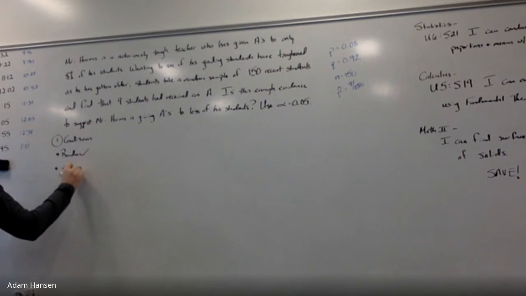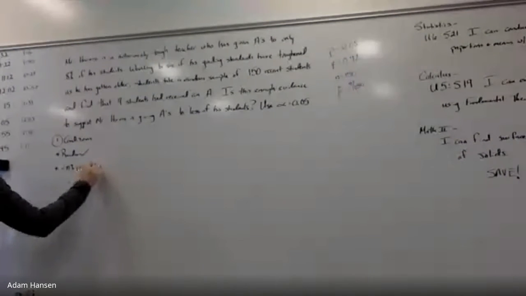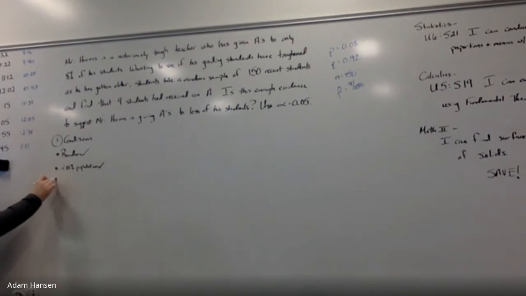What's the last one? The last condition to check is called the success failure condition. What do we need to know? Are both more than 10? I have to expect 10 students in my sample to have gotten an A, and 10 students in my sample to have not gotten an A. What are the expected counts?